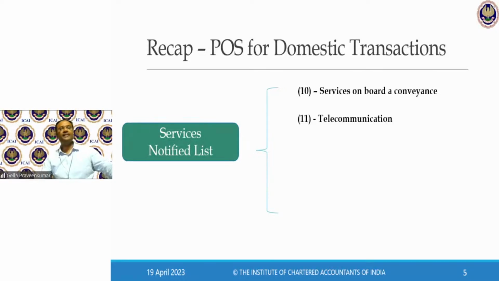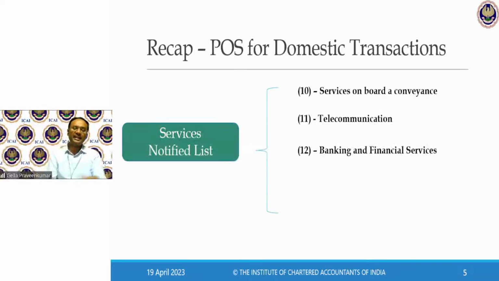Telecommunication service, I have explained in three categories: lease line, dedicated internet integrated circuit, or your broadband services, or your DTH. Where the installation happens, that will be the place of supply. In case of a postpaid service, where the address exists on records, that will be the place of supply. In case of prepaid services, maybe internet or mobile services, the point where the sale happens will be the place of supply. Banking or financial services, in general, the address on record will be taken into consideration for the place of supply.